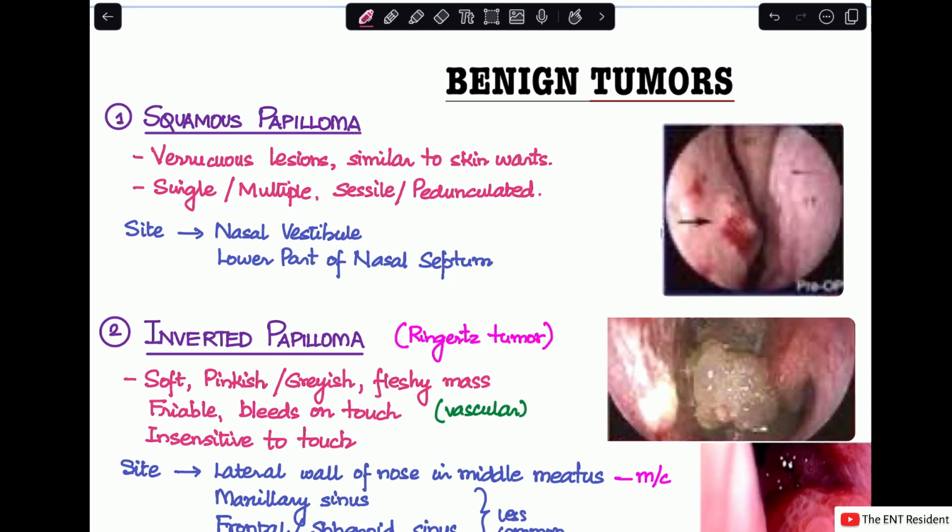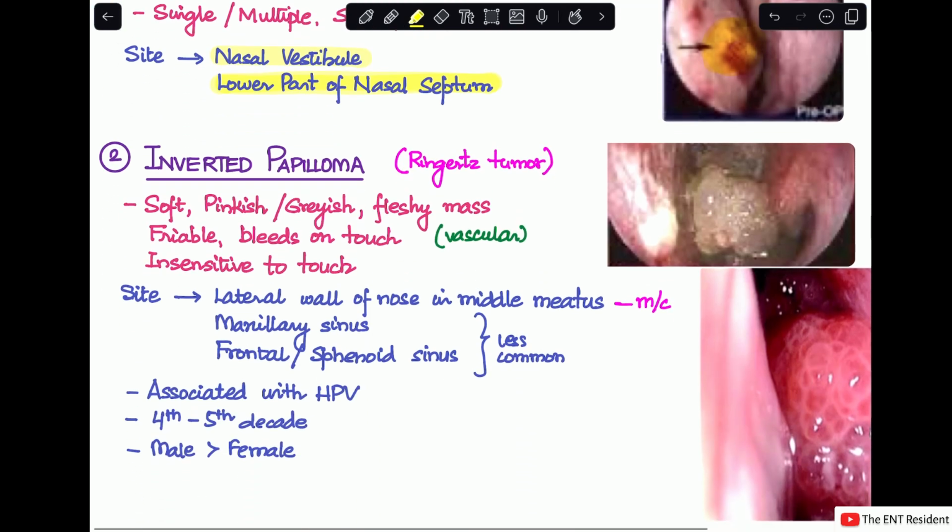They can be single or multiple. It's sessile or pedunculated. And the usual site of origin is the nasal vestibule and the lower part of the nasal septum. So this image shows the squamous papilloma. It is not a very good image, but roughly this is what it looks like. Next, we move on to inverted papilloma. Inverted papilloma is a case that you very commonly get in your practical classes, and it has a very distinct appearance.